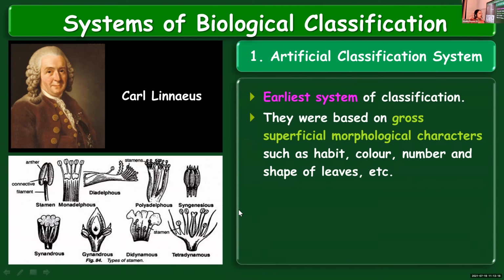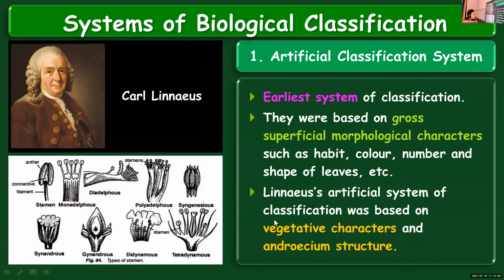The criteria used for classifying was the habit, color, number, and shape of leaves.